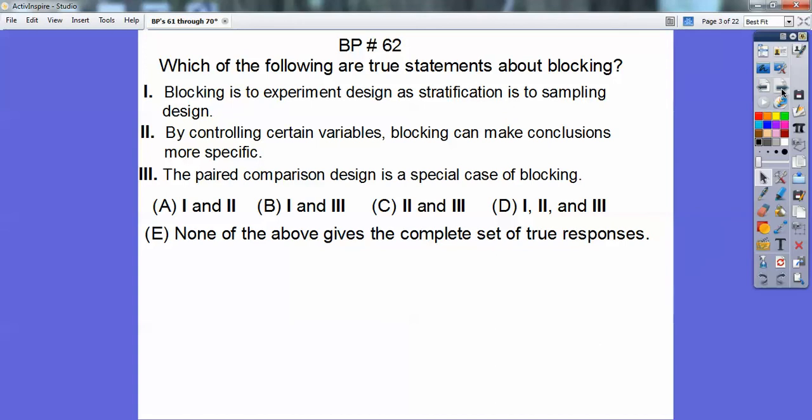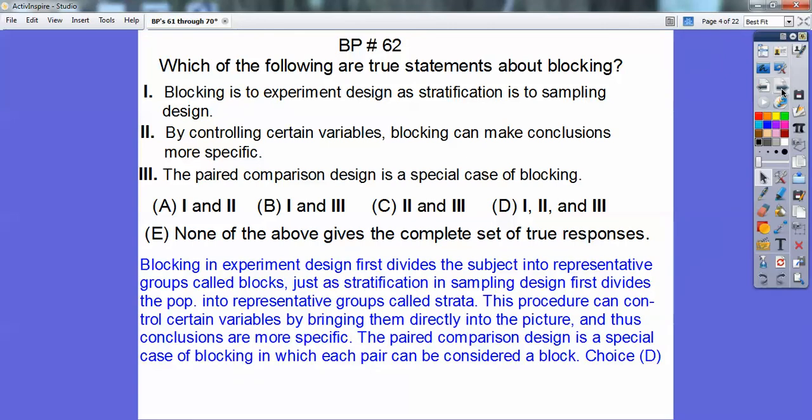Okay, so which of the following are true statements about blocking? Blocking is to experimental design as stratification is to sampling design. Well, that's true. I'll explain that in just a second. By controlling certain variables, blocking can make conclusions more specific. Well, that's true. And then the paired comparison design is a special case of blocking. Well, blocking in experimental design first divides the subjects into representative groups called blocks, just as stratification in sampling design divides the population into representative groups called strata. So choice 1 is true.